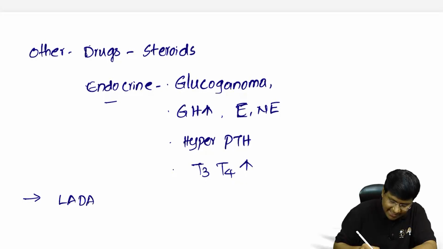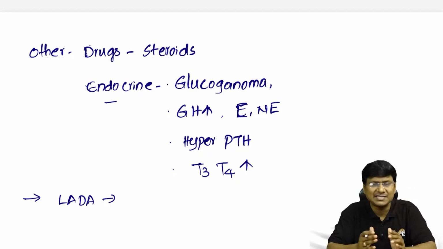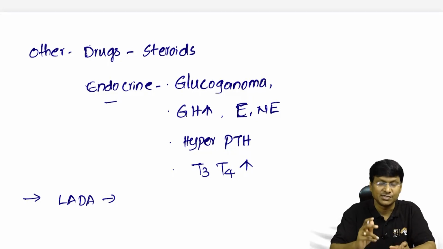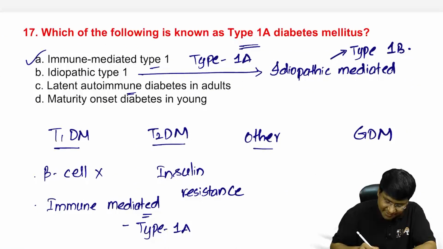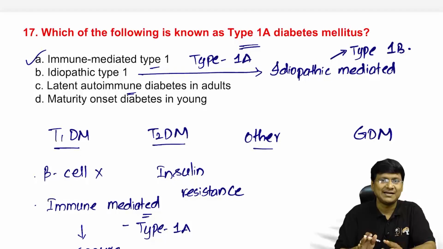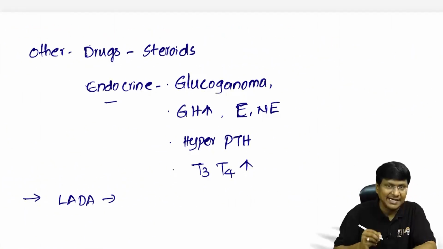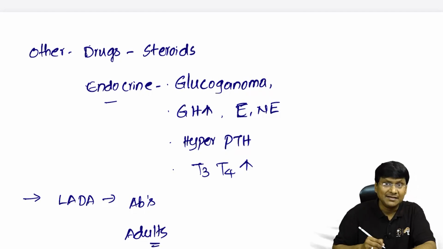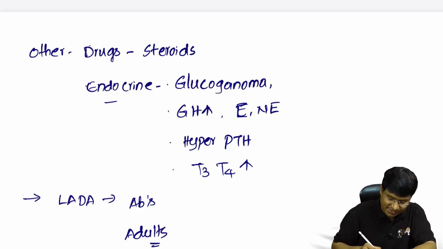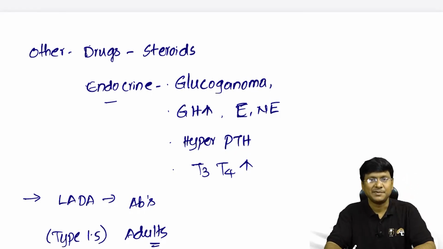Now, in case of LADA, what is LADA? That is latent autoimmune diabetes of adults. Immune mediated beta cell destruction, that is type 1 diabetes mellitus, is usually seen in children of age less than 20 years. Then what exactly is your LADA? It is latent autoimmune diabetes of adults where there is antibody production causing destruction of the beta cells in the adults, right? And this LADA is a rare form of diabetes mellitus. We also call this LADA the type 1.5 diabetes mellitus, okay?